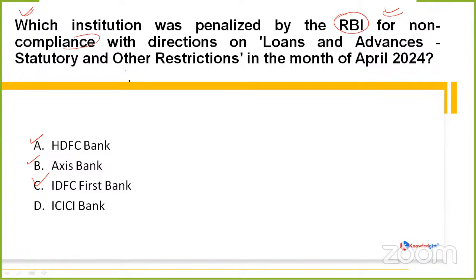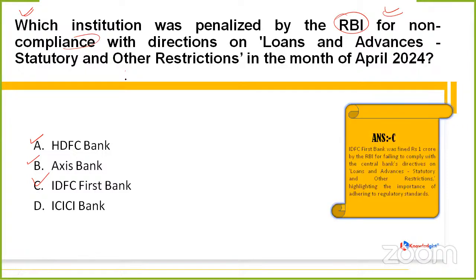Now let us go through the correct option. Yes, friends, it is option C, that is IDFC First Bank. Now, what was the main thing? It was fined rupees 1 crore by RBI because it failed to comply with the central bank's directives on loans and advances, statutory and other restrictions.